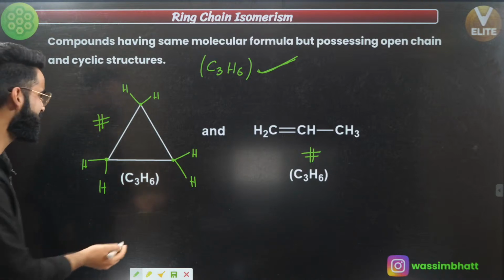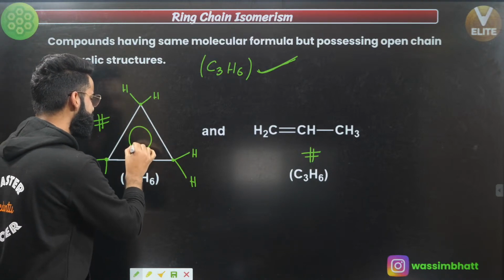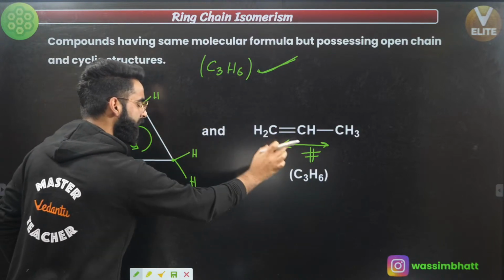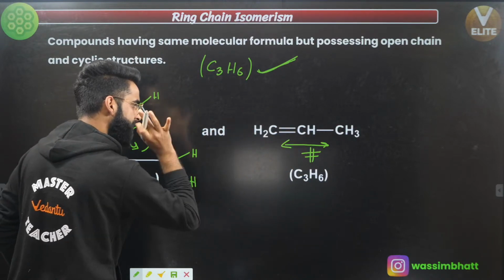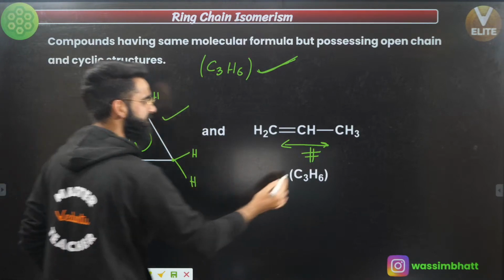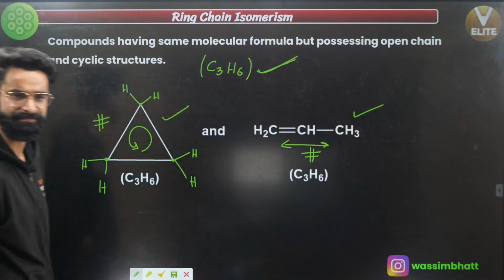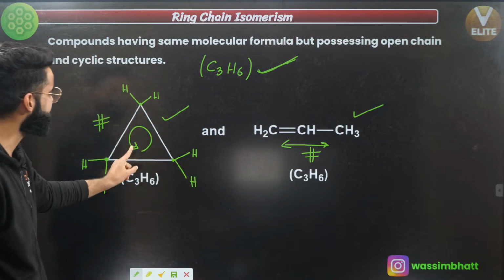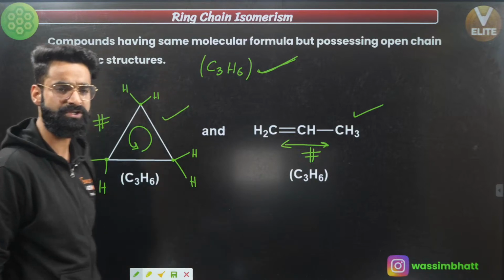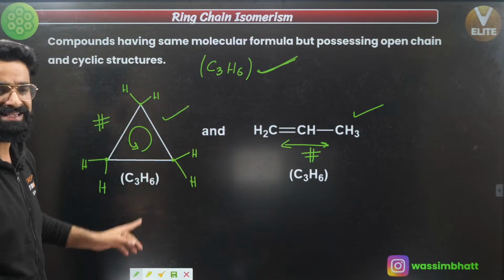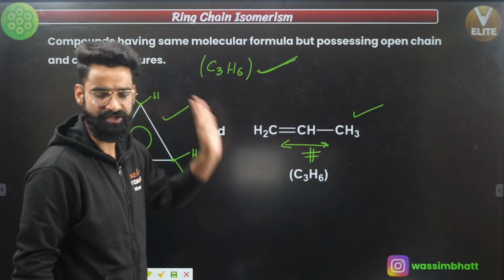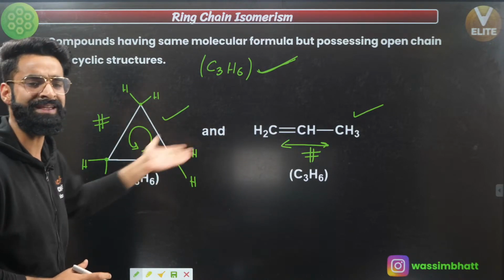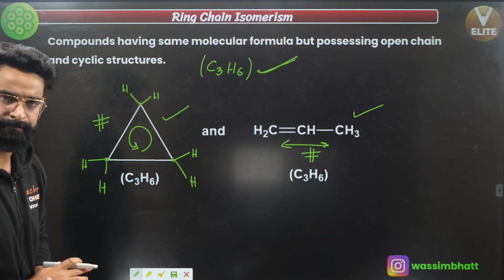Now, just understand one thing. This one is cyclic, right? This one is cyclic and this one is linear. Both the molecules have got same molecular mass, but the first one is cyclic and the second one is open chain structure, right? These are the 2 molecules which have got same molecular formula, but one is having cyclic structure, one is having open chain structure. We call these 2 molecules as ring chain isomers, as simple as that, right? So these 2 molecules are basically ring chain isomers over here, correct?